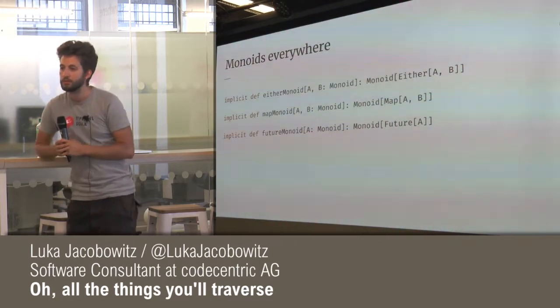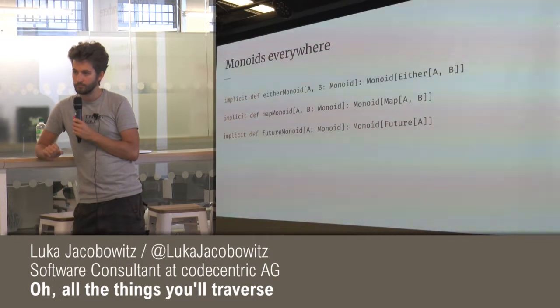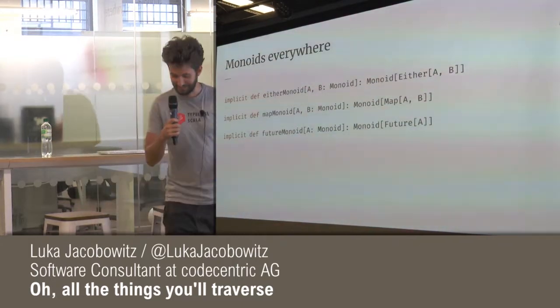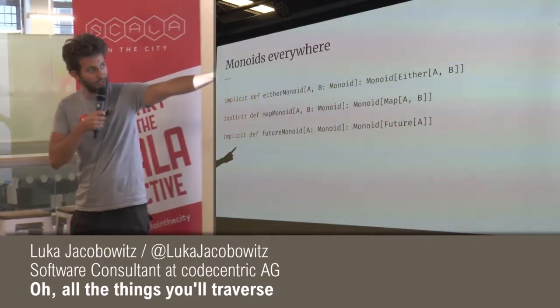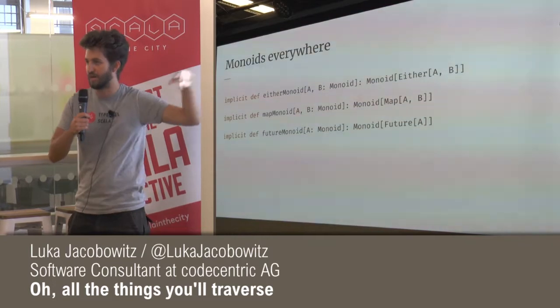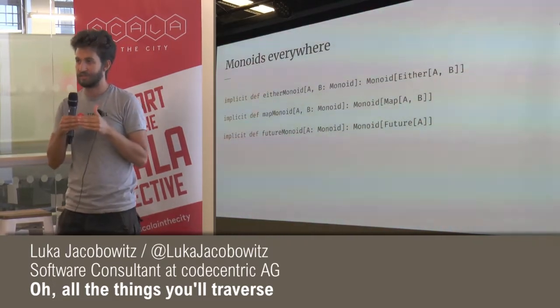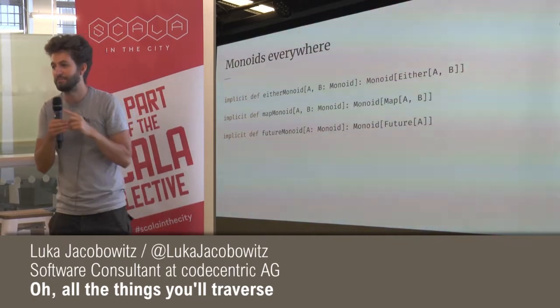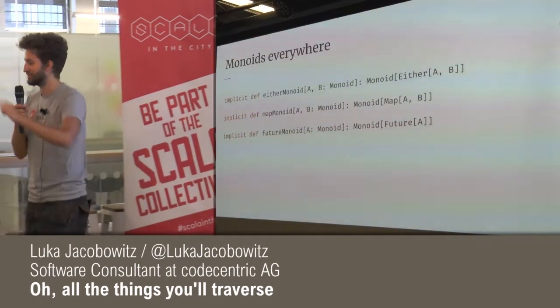Quick question. What do you do if you combine two maps and you have overlapping keys? Exactly, that's a very good question, because map is only a monoid if B is a monoid as well. So if you have two overlapping keys, we get the two values and then use that monoid to combine them. Great question.